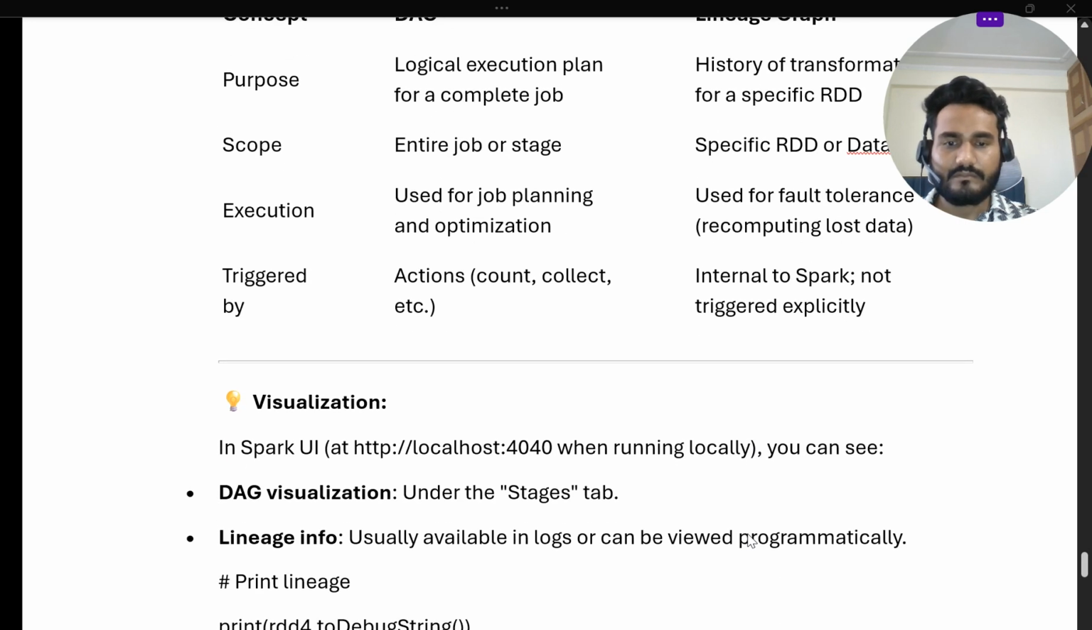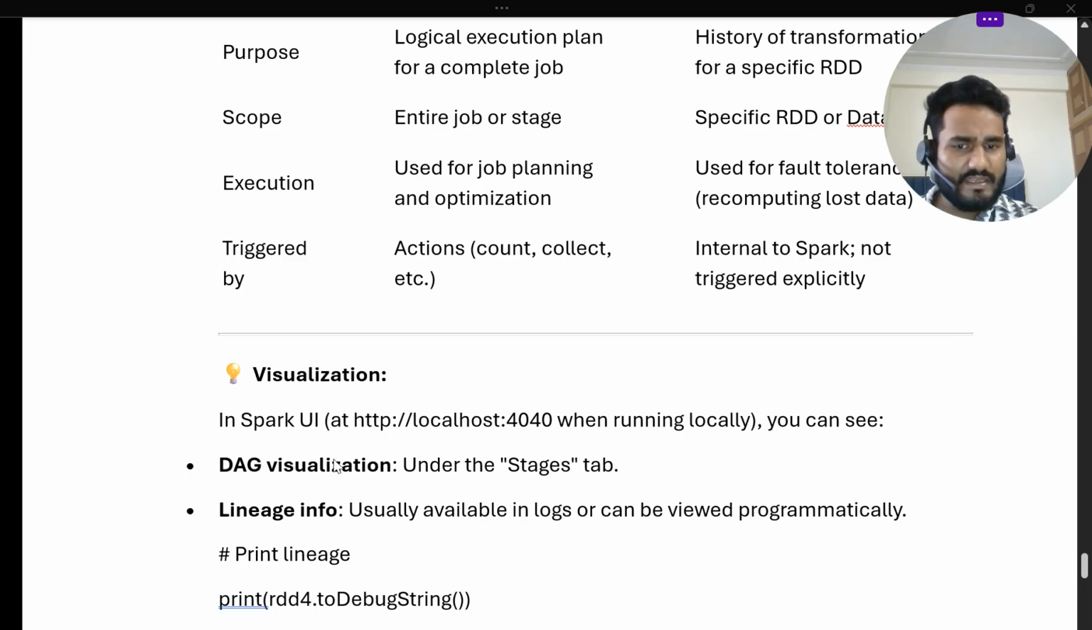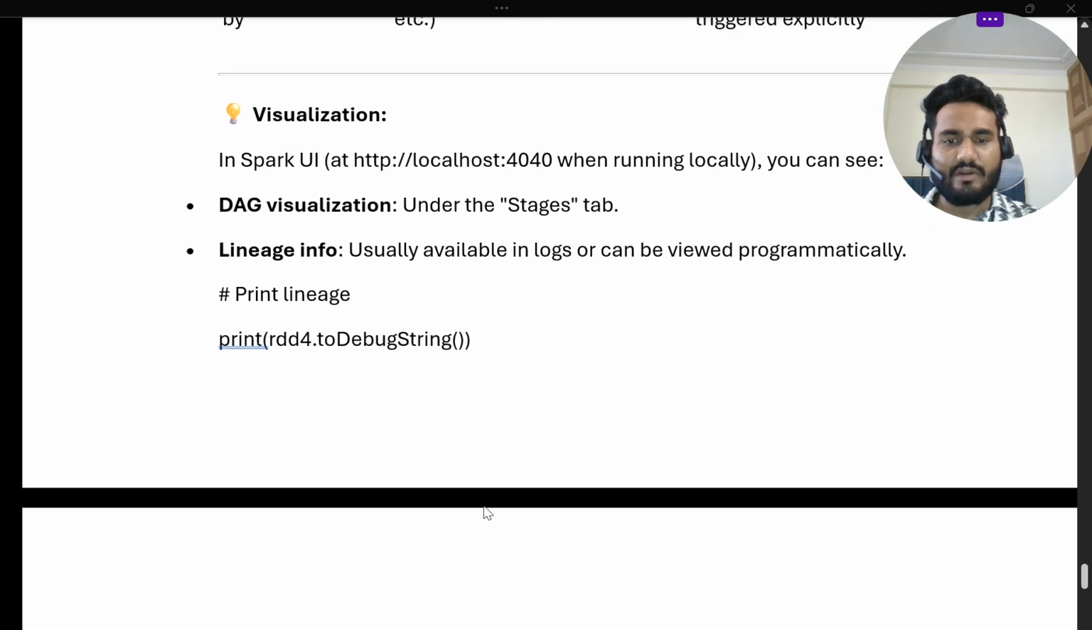Now coming to the visualization part, where we will see all these things. In the Spark UI, if you run localhost, you can see the DAG visualization under the Stages tab. Lineage info is usually available in logs, or you can view it programmatically by printing the lineage using rdd.toDebugString. If you do that, you can print the lineage info. For DAG visualization, you will see each stage when you run your Spark UI. So this is the concept of lineage graph.